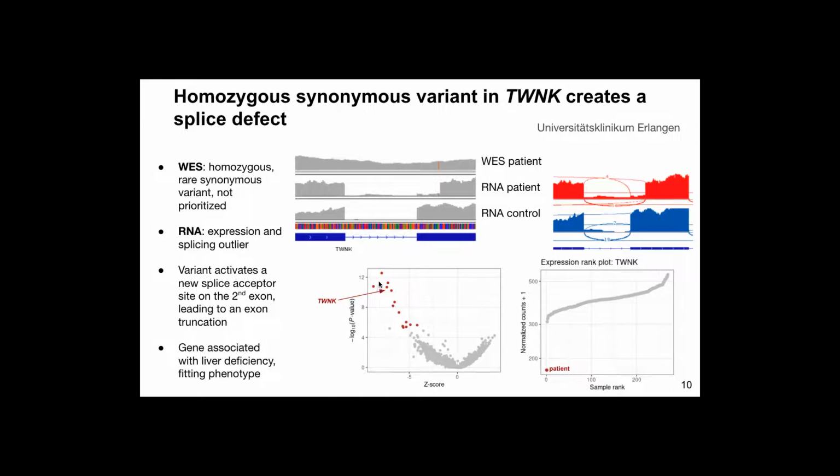and this eventually created a stop codon, which also caused aberrant expression, as we can see in this plot. The gene is associated with liver deficiency, which fits the phenotype perfectly, thus yielding a solved case.